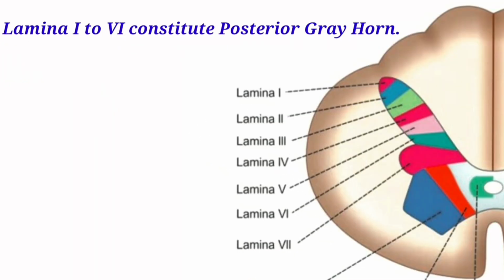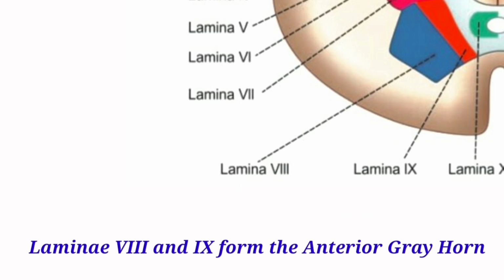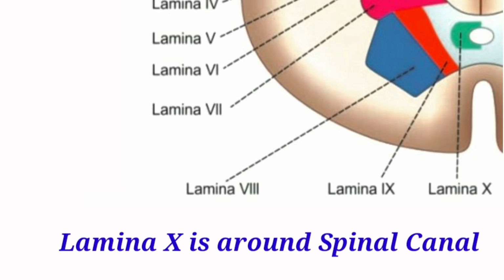Now laminae. Laminae 1 to 6 constitute the posterior grey horn. Lateral grey horn contains lamina 7. Lamina 8 and lamina 9 form the anterior grey horn, and lamina 10 is around the spinal canal.